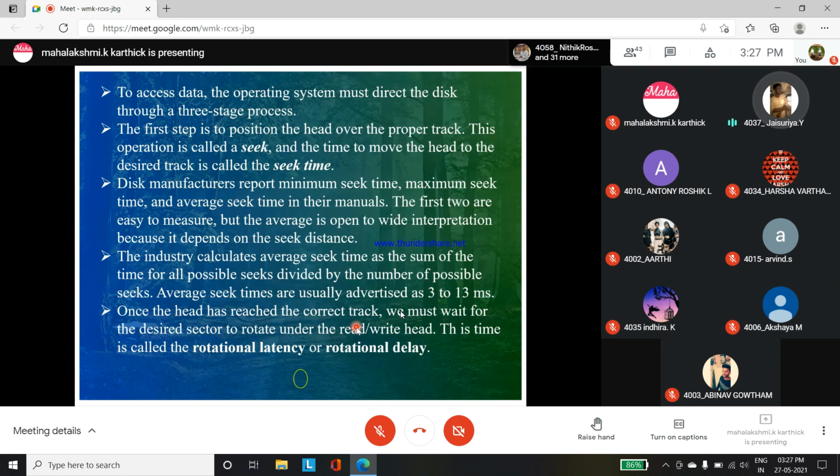Once the head reaches the correct track, we must wait for the desired sector to rotate under the read or write head, and this time is called rotational latency or rotational delay. Once the arm has reached the correct track, we must wait for the desired sector, which is a subdivision of the track. The duration to get the correct sector is known as rotational latency or rotational delay.